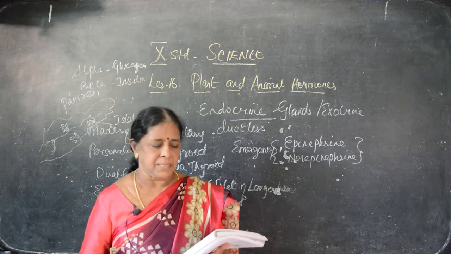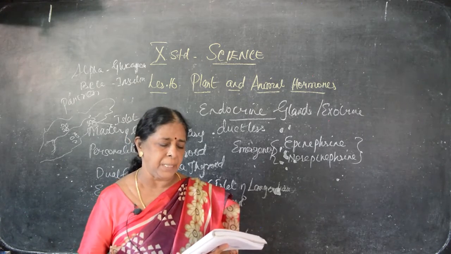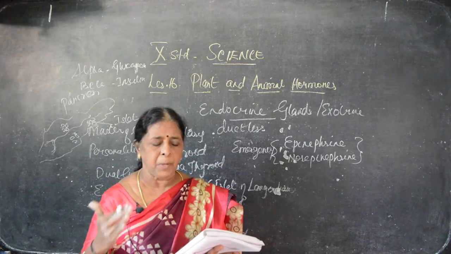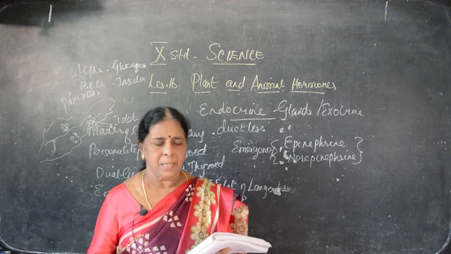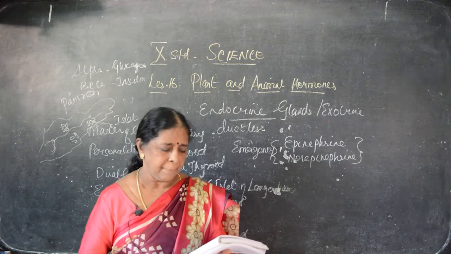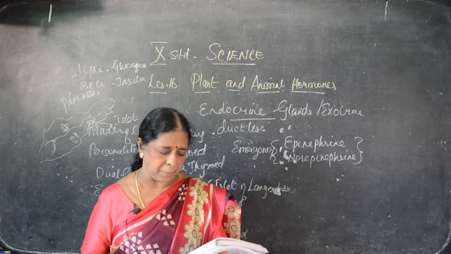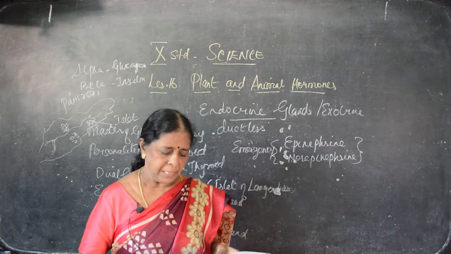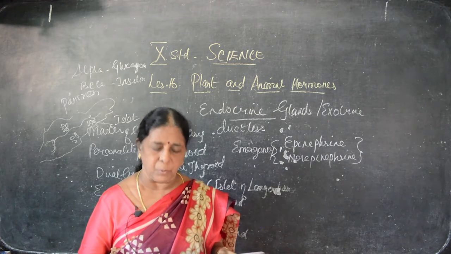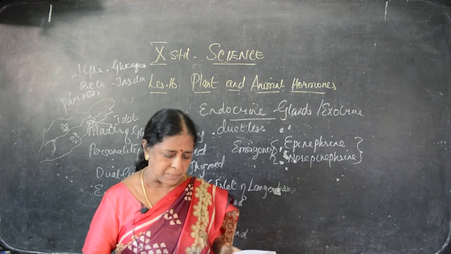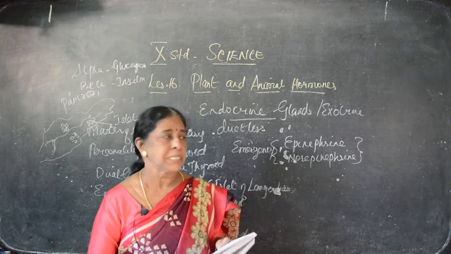The thymus gland is a supporter of the thyroid gland, I said already. It produces thymosin. This is partly an endocrine gland and partly a lymphoid gland. Lymphoid gland means it can be seen next to the blood vessels. Thymosin is the hormone secreted by the thymus. What are the functions of thymosin? It has a stimulatory effect on immune function. That is, immunity is developed by this. And it helps in the protection and differentiation of lymphocytes.